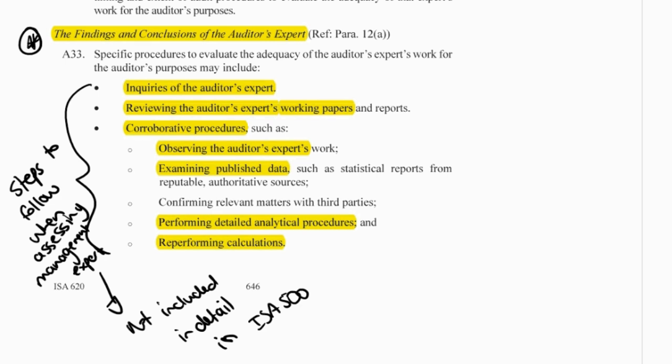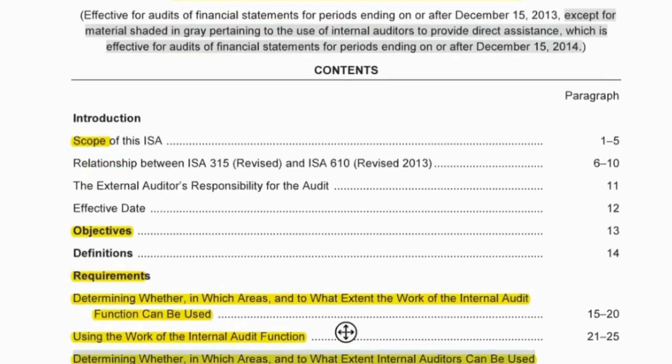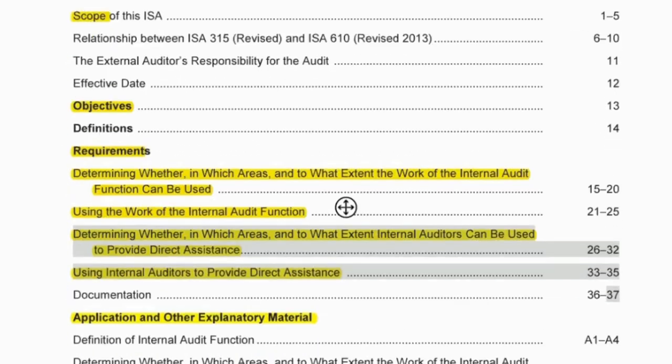And there you can see inquiries with the expert, reviewing the expert's working papers, corroborating procedures, so observing the work, examining published data, performing analytical procedures, reperforming calculations. Okay, I'm going to leave it at that, and let's go to ISA 610, internal auditors. ISA 610, using the work of internal audit.